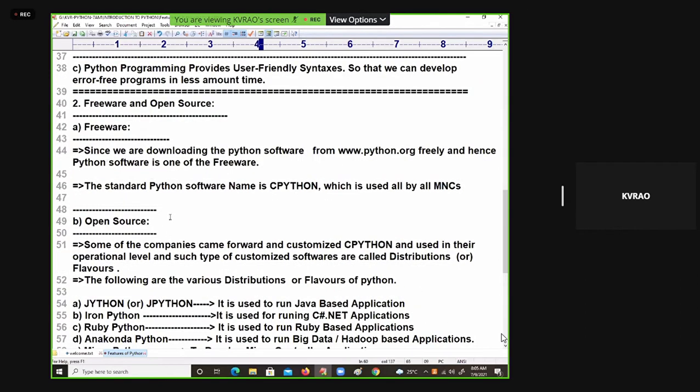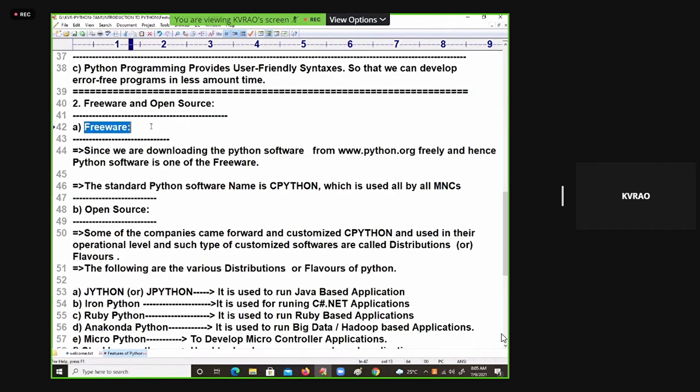So I hope it is clear for you what the difference is between freeware and open source. Dear students, is it clear? Freeware and open source, is it clear for you? Yes, very good. So this is the important information related to freeware and open source. Fine. Now, the next discussion.